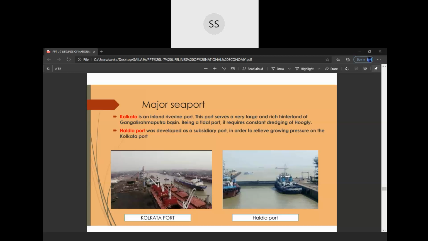So that Hooghly river forms this port. Then we have the Haldia port, which is developed just near Kolkata, because Kolkata handles a lot of exports and there was a lot of pressure on the Kolkata port. So to ease that, Haldia port is formed just near the Kolkata port.